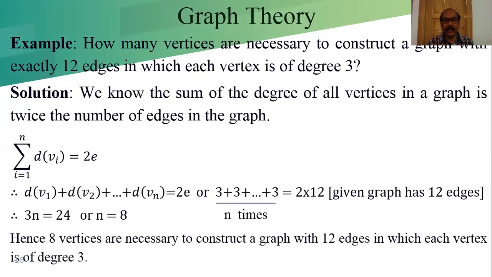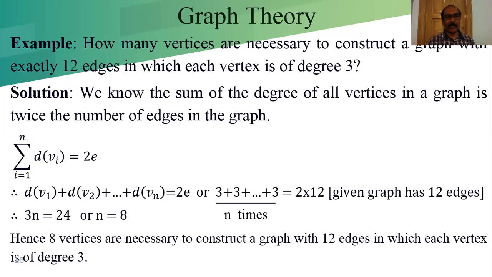Now we have to check if it is possible to construct a graph. What are the things given? We have 12 edges and every vertex has degree 3. With the help of this information, we have to conclude whether it is possible to construct a graph, yes or no. That means we have the edges and the degree of the vertices, so from that we have to find the number of vertices.